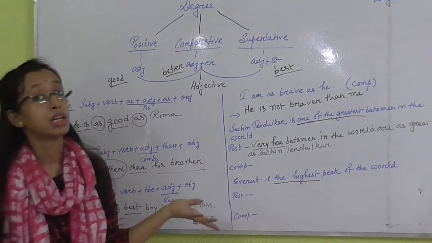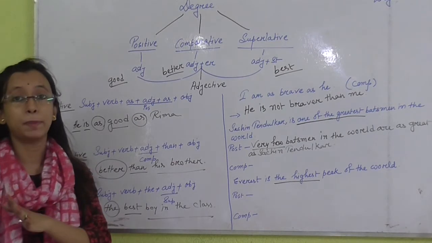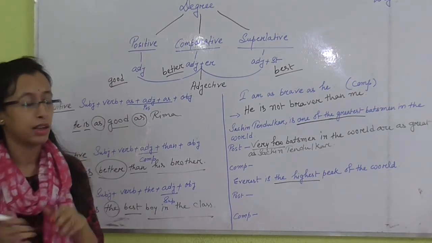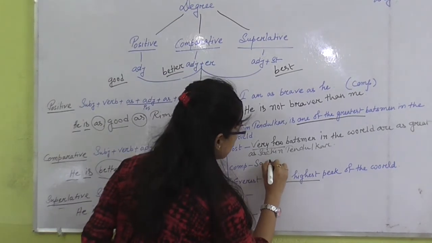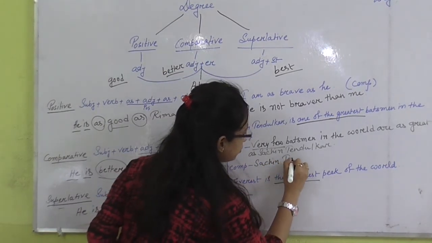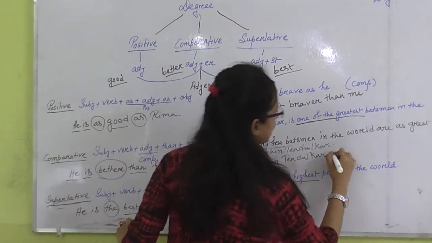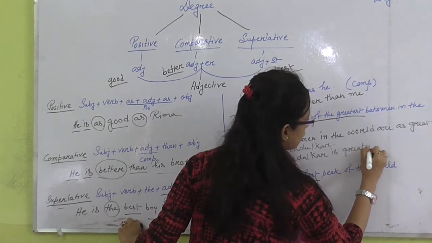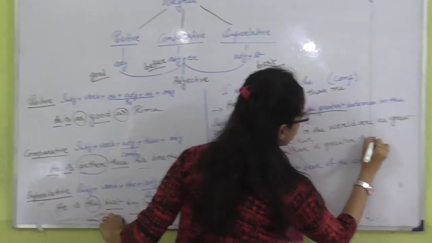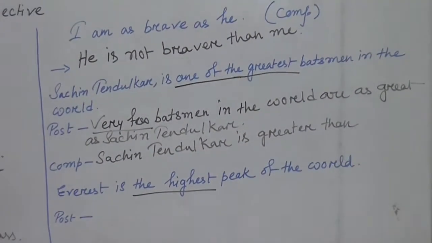And now comparative. Comparative means there are some people and we need to use "than". So how can we use it? Again write down, Sachin Tendulkar is greater than... the maximum of the people are not like Sachin.